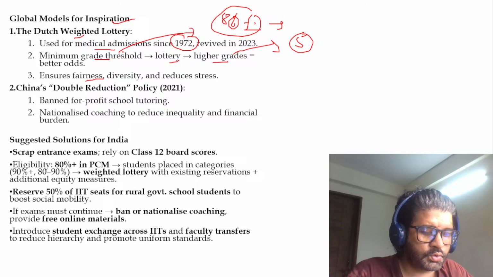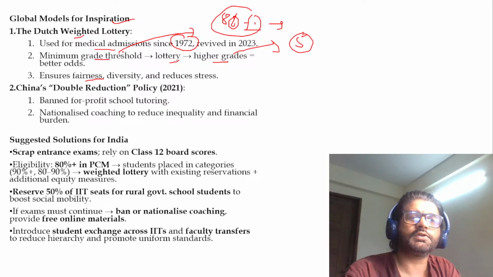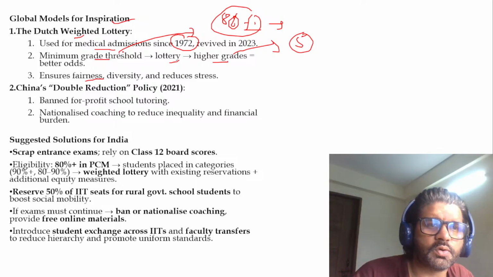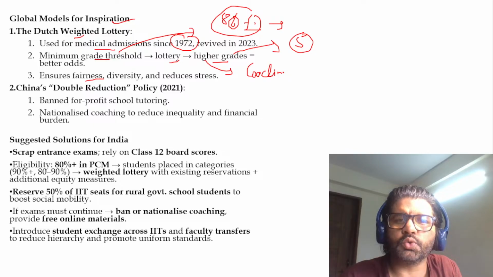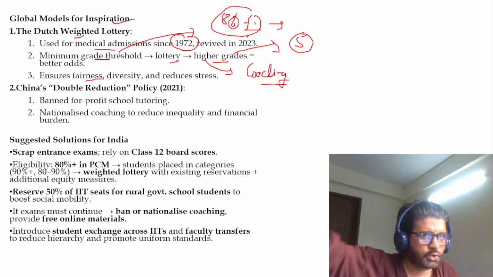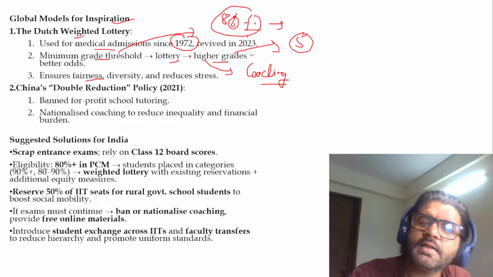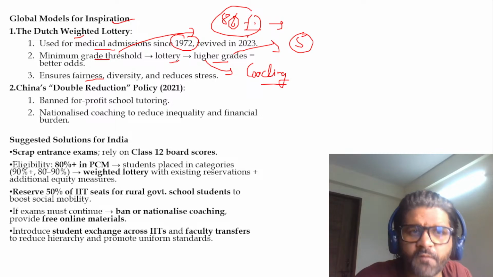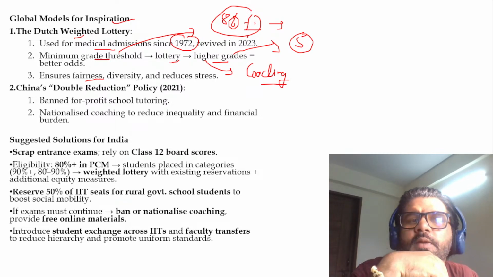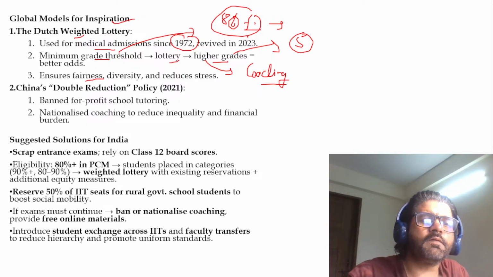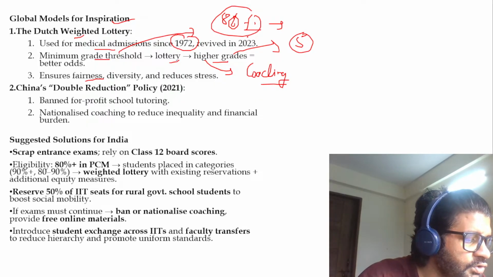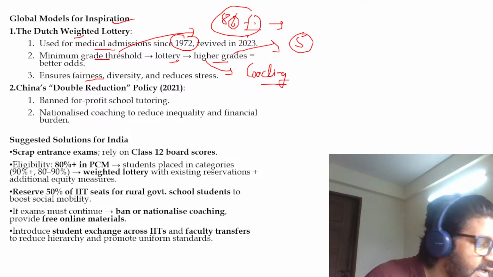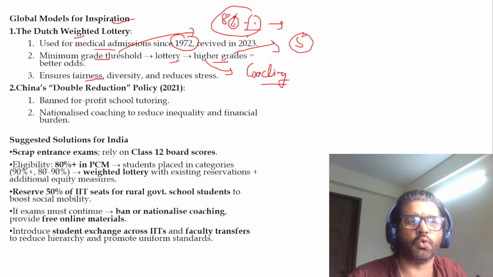What is the solution to cure this weapon of the institution system, sir? Yeah, that is what we are talking about, Shubham. The system is to make it a lottery system. That will reduce reliance on the coaching industry, so to say. So let's say in 12th you're getting 80% marks, you are eligible for different IITs. Then based on what percentage you have got, obviously the person who has got more percentage will get more lottery tickets, thereby better odds. So it will ensure fairness. It will reduce too much dependency which we have on the coaching sector when it comes to JEE, NEET and other exams. So hope you are understanding where we are going with this.